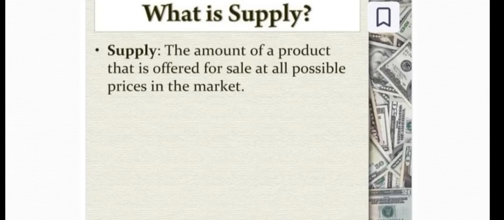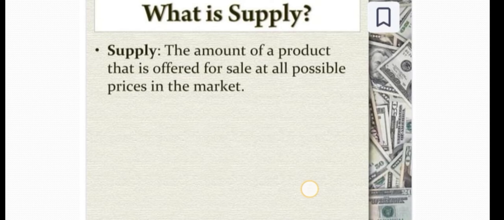Now our next concept is supply. So what is supply? Supply is the amount of product that is offered for sale at all possible prices in the market. Supply means the total amount of specific goods or services that is available to consumers. Supply is the amount of a certain good that a seller is willing and able to provide to buyers.